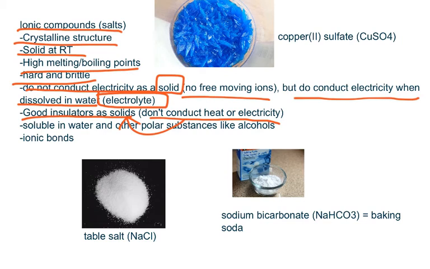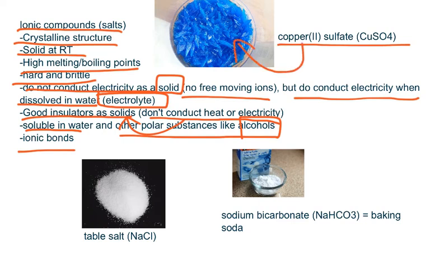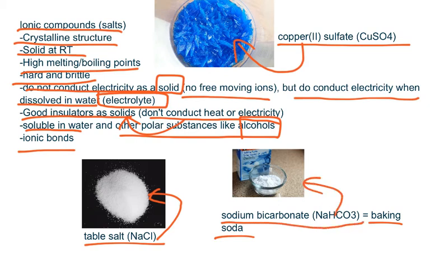Now, solubility depends on the salt, but many salts are soluble in water and other polar substances like alcohols, and the forces keeping the ions together are called ionic bonds. In this picture, we have copper 2 sulfate, and notice how it has a transition metal in the salt, and that's why it's colored blue, for example. And in this picture, we have table salt, which is sodium chloride. In this picture, we have baking soda, which is sodium bicarbonate.